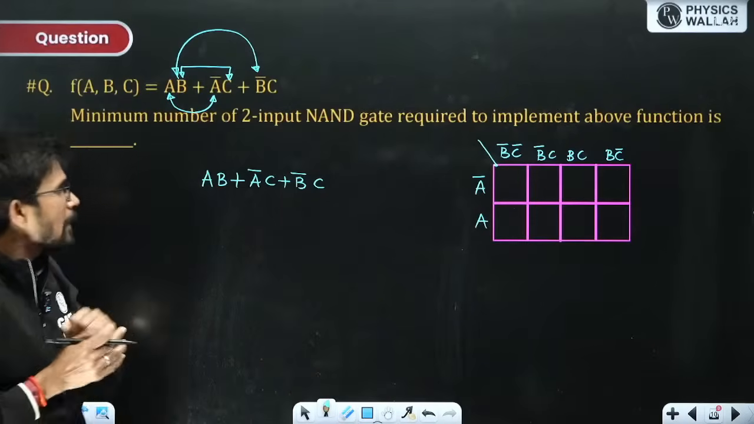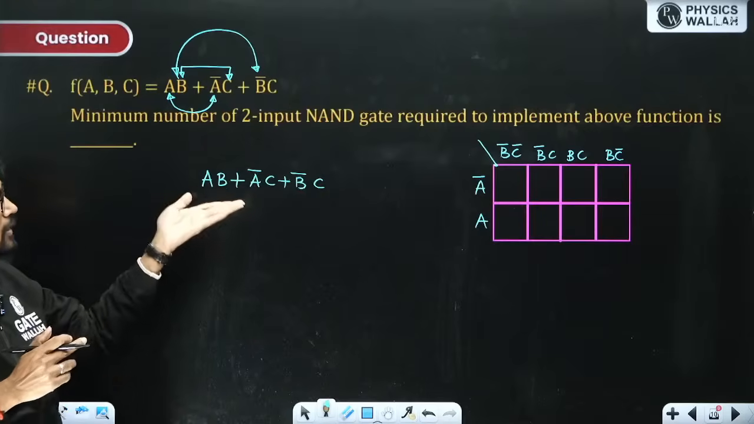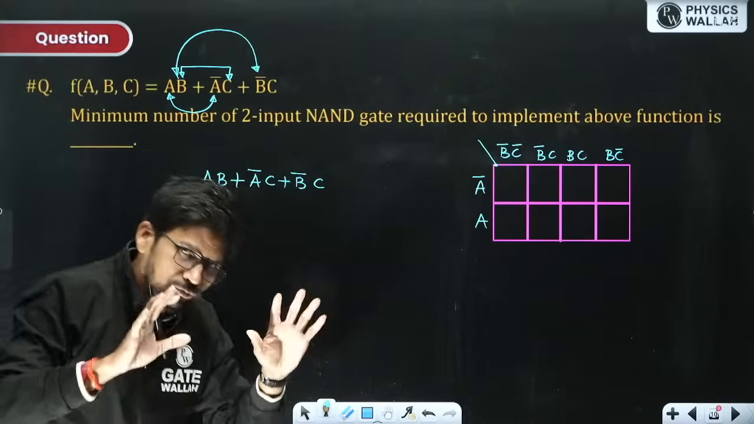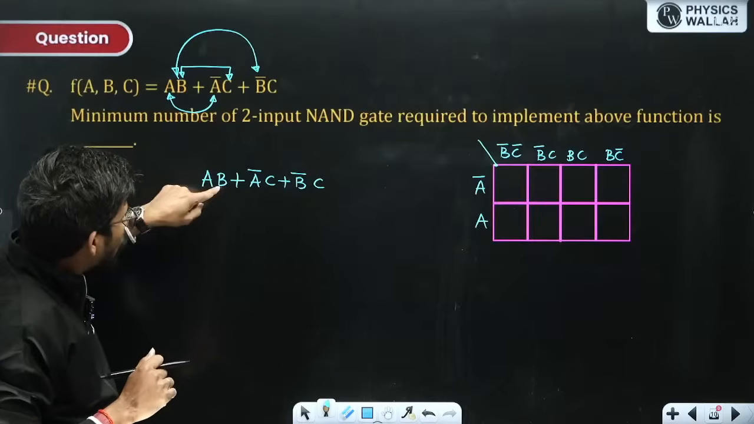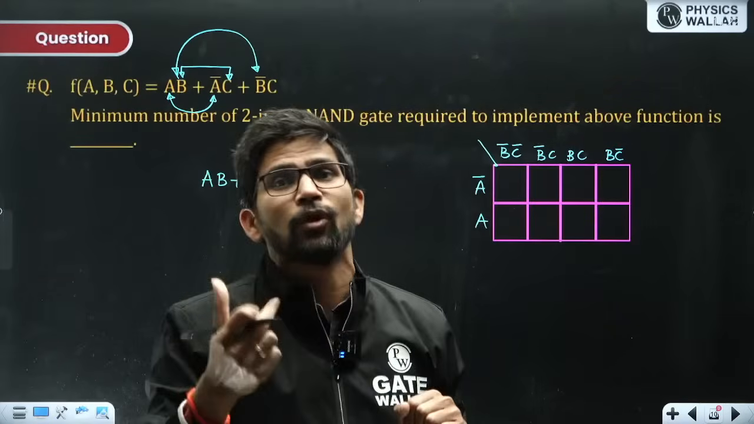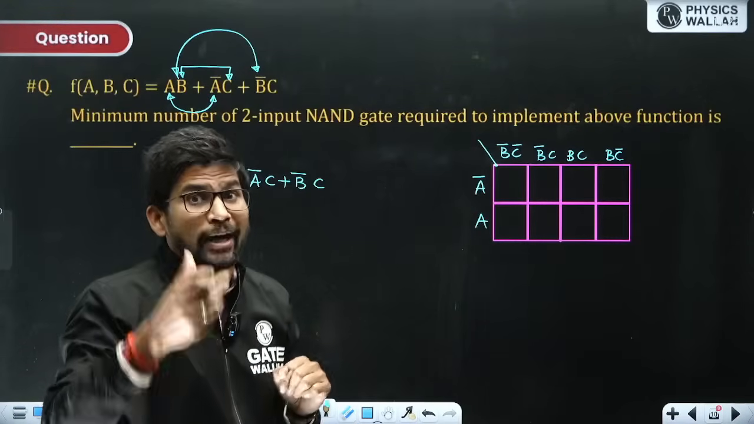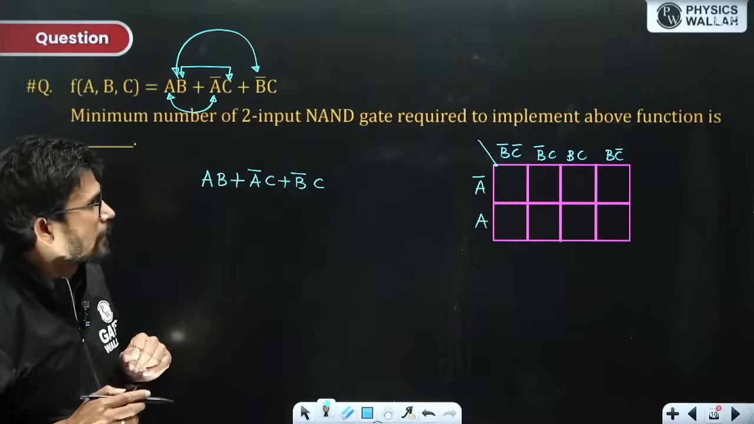This AB is a pair. Why, sir? Because this is a three-variable function and one variable is missing. One variable is reduced when a pair is formed, two variables are reduced when a quad is formed, and three variables are reduced when an octet is formed. So C is missing.